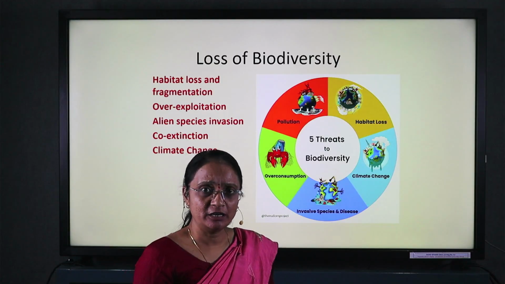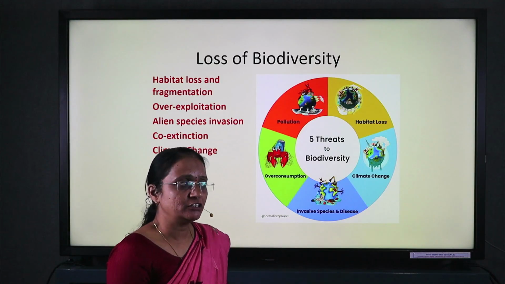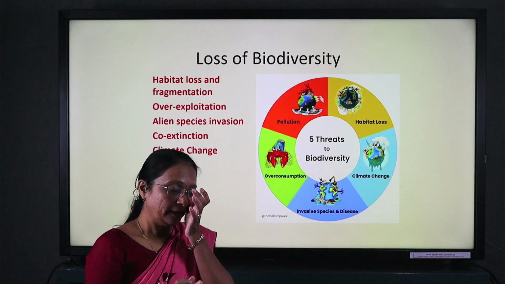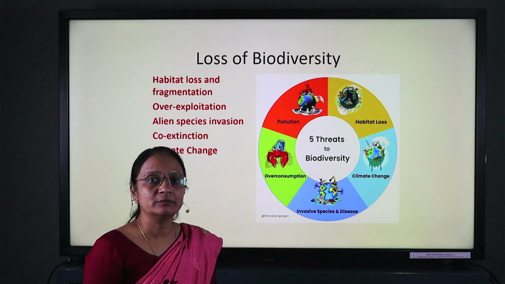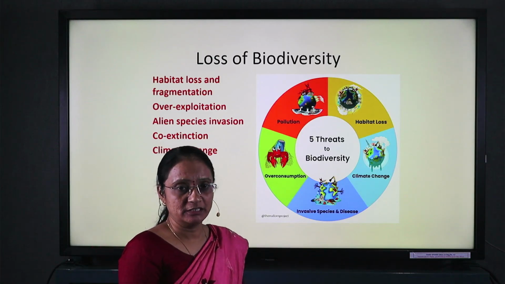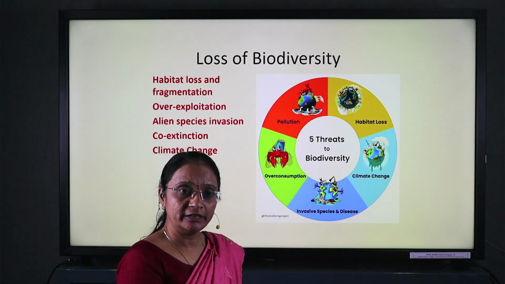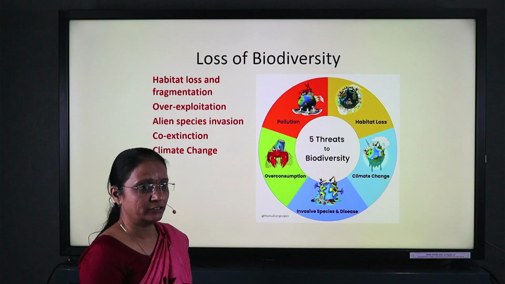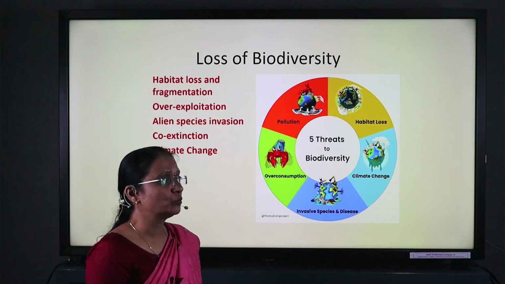What is habitat loss? Deforestation is one of the major reasons. Because of that, the number of plant species automatically decreases. The number of animal species going into the extinct and endangered categories increases because of the removal or cutting of the forest. Obviously, this is human interference.